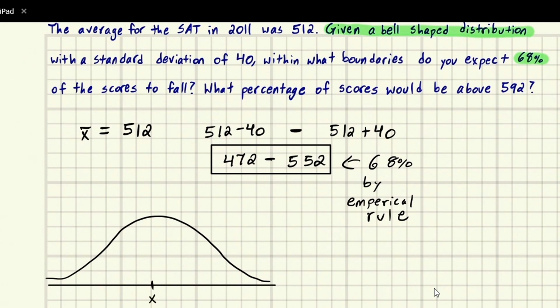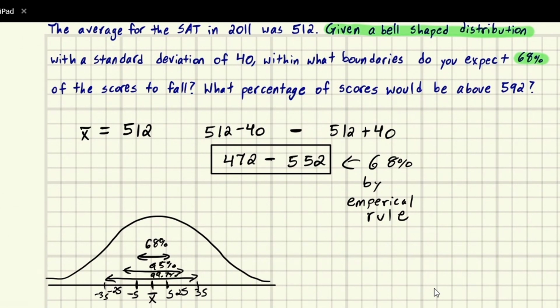So I'm going to put the mean right here. If we go down 1 S and up 1 S, this is going to cover 68%. And then if we go up another one and down another one, so this is minus 2 and this is plus 2, this is going to cover 95%. And if you go up to 3S and minus 3S, this is going to cover 99.7% by the empirical rule.